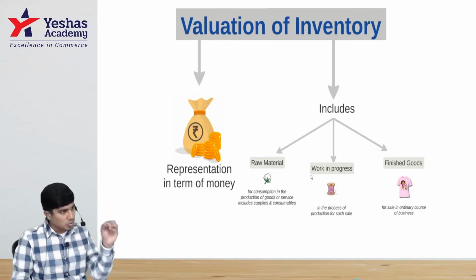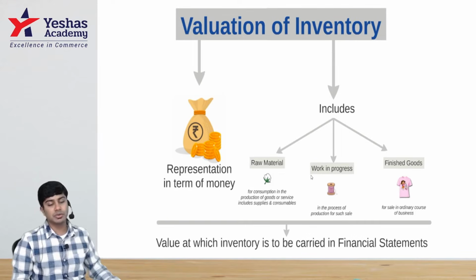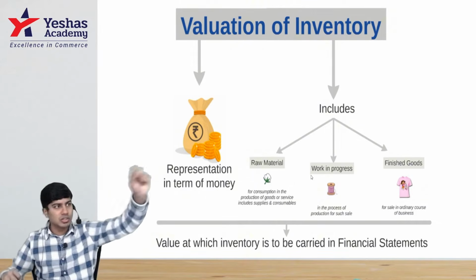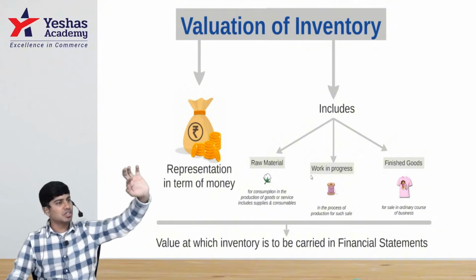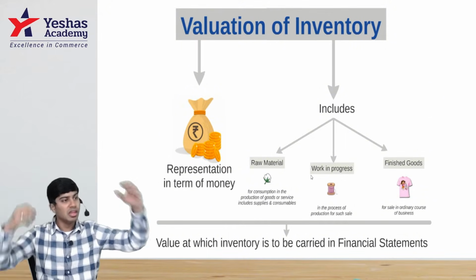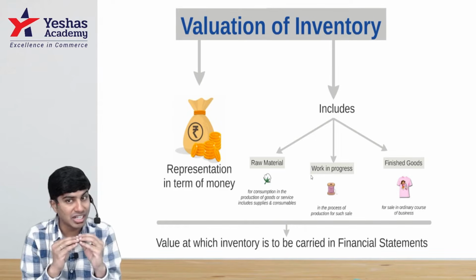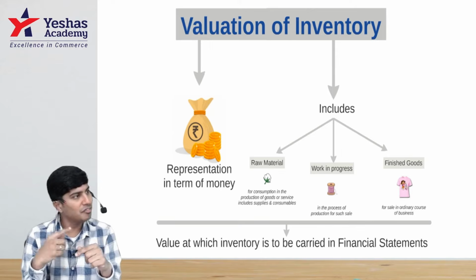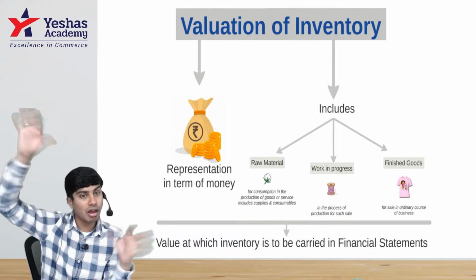Now, this has to be shown and valued in preparation of our final accounts. When you prepare trading account, credit side you write closing stock. That's important. If that closing stock is wrong, GP is wrong. If GP is wrong, NP is wrong. If NP is wrong, profitability is wrong. Based on that, whatever decision you take of the entity is incorrect. Further, that profit will go to balance sheet. Balance sheet liability side is wrong.